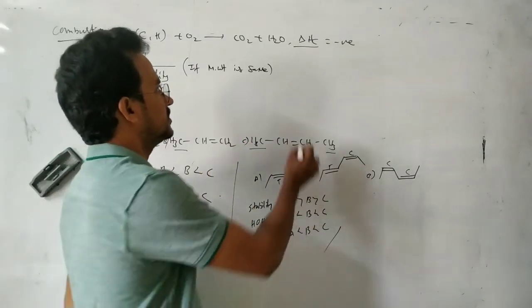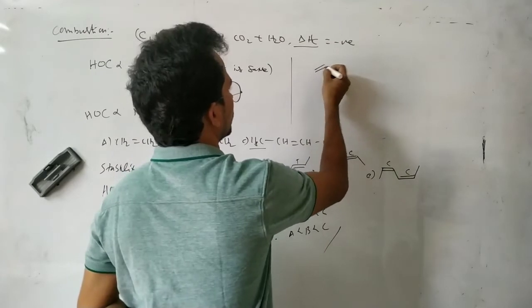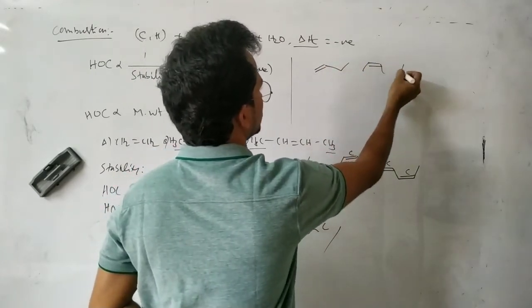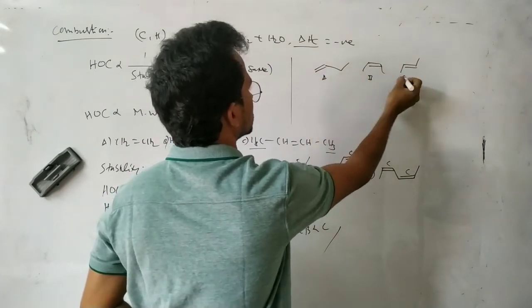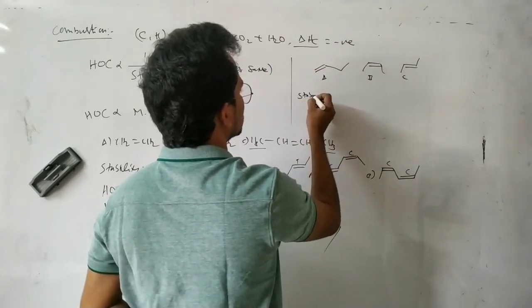And suppose see this one: 1-butene, cis-2-butene, trans-2-butene. Here A, B, C. Yes, stability, you know this one.